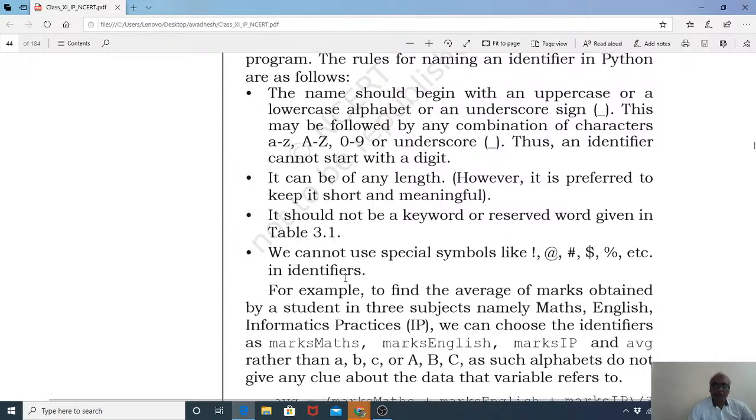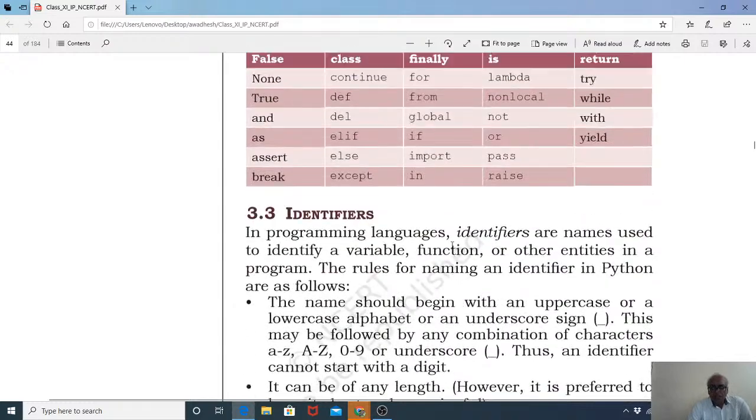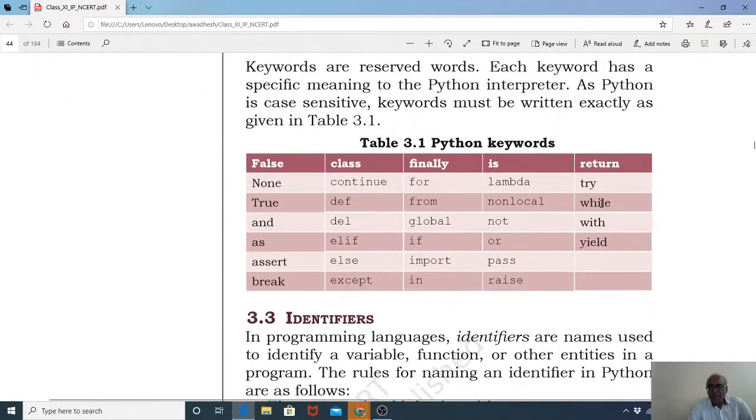Now, this is the important point. It should not be a keyword. Keyword नहीं हो सकता और वो reserve word नहीं हो सकता. You cannot use a reserve word. So reserve words like try है, while is equal to 10 नहीं use कर सकते आप.